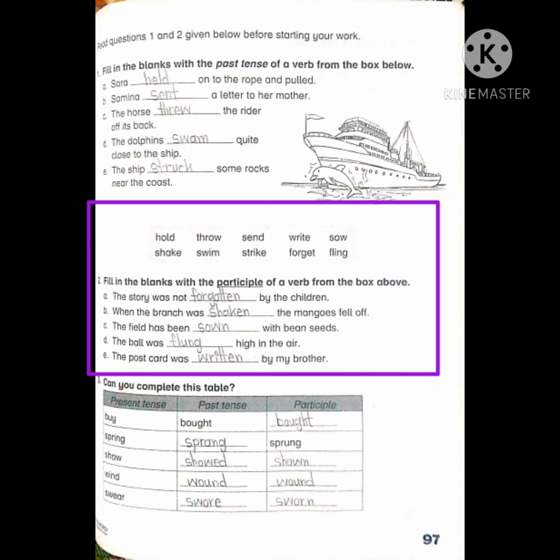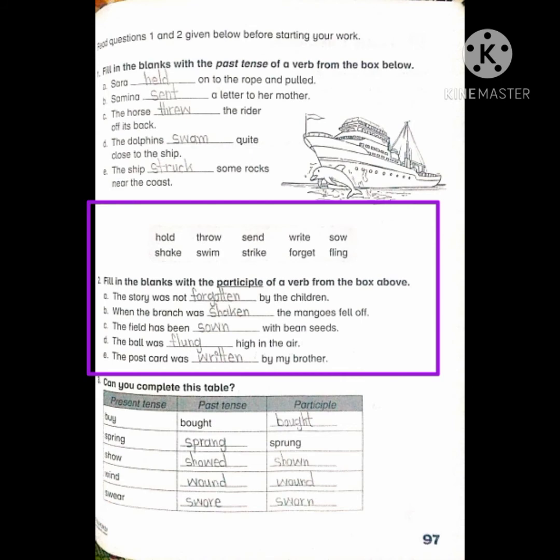We cannot write it forget. The participle of forget is forgotten. The story was not forgotten by the children. B. When the branch was dashed, the mangoes fell off. From the box above we can choose shake for this blank. The participle form of the verb shake is shaken. When the branch was shaken, the mangoes fell off.